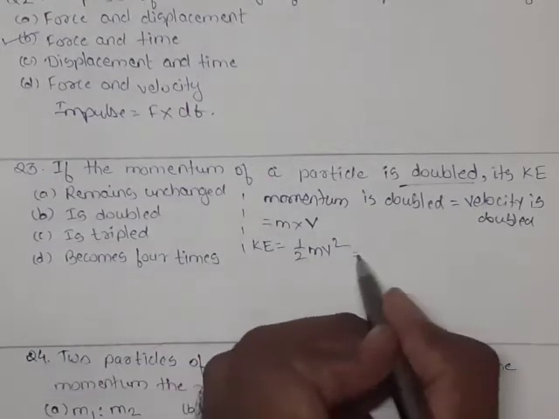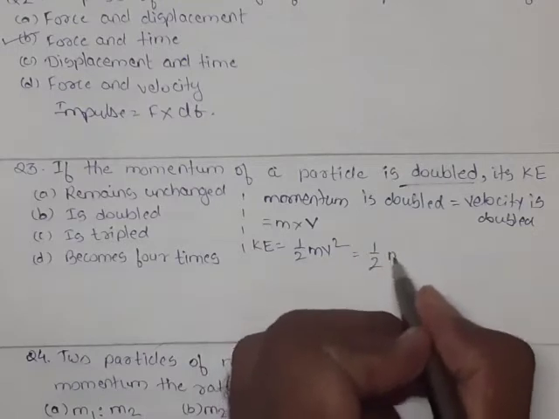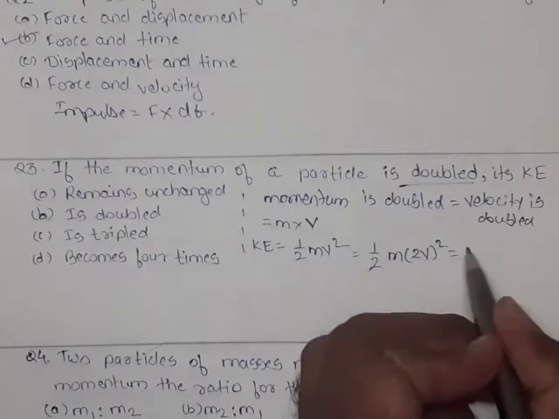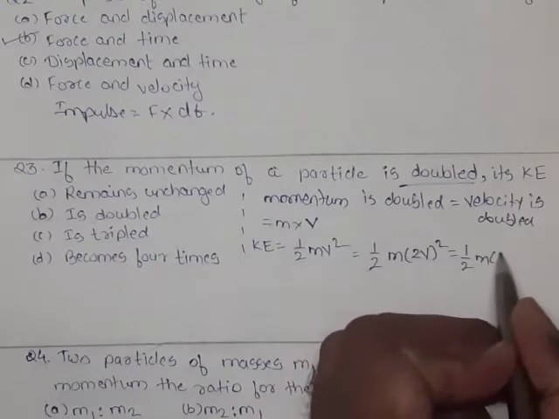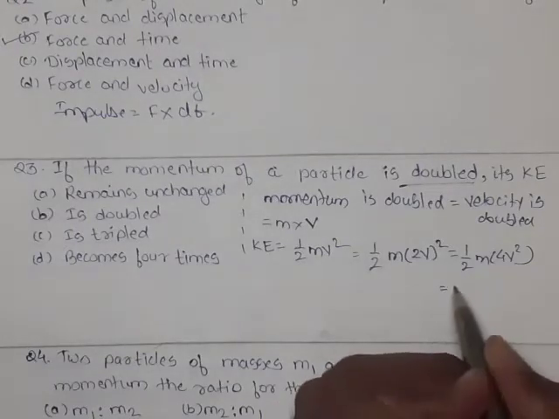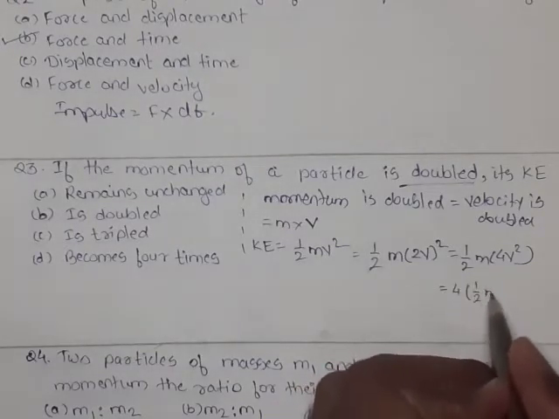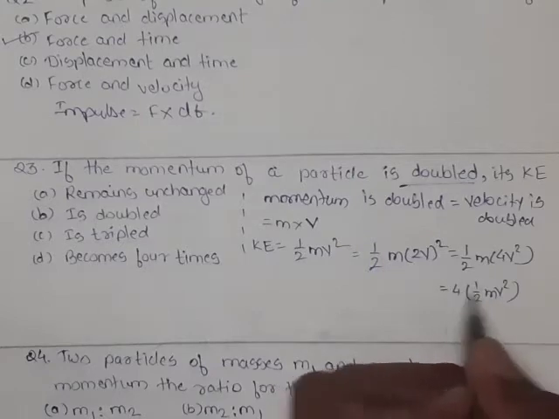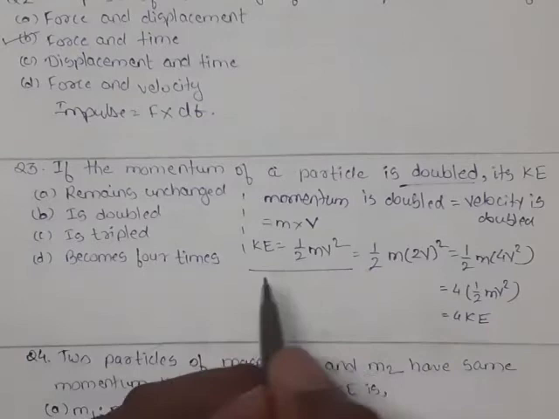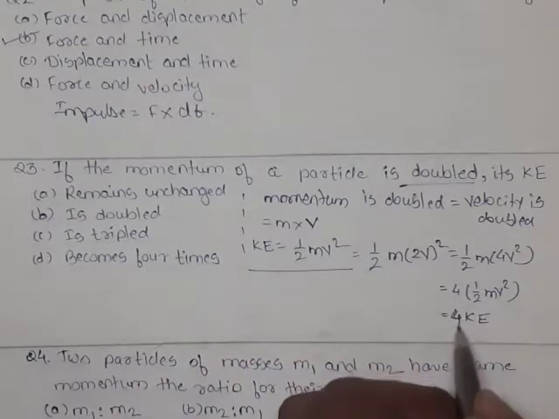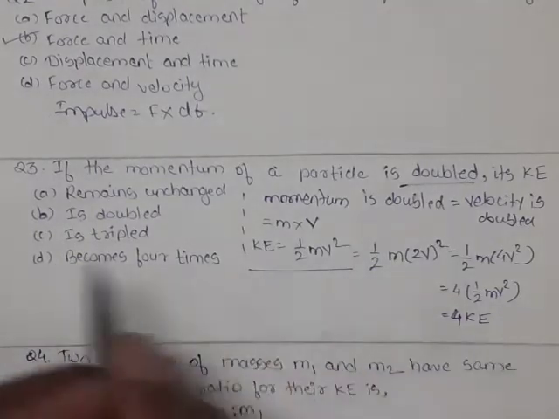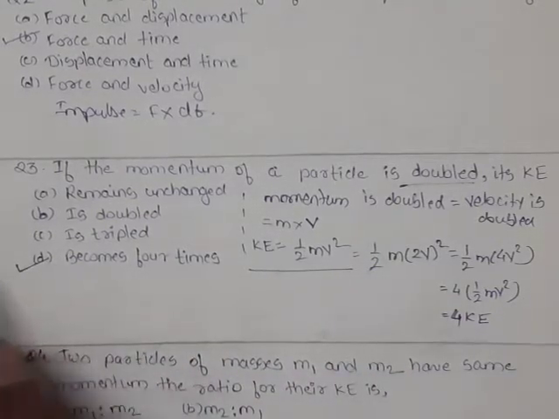So instead of v, we put 1/2 m into (2v) square, which will become 1/2 m into 4v square. Taking 4 outside the bracket, it becomes 4 times (1/2 mv square). 1/2 mv square is nothing but the initial kinetic energy. So whenever we make the momentum double, the kinetic energy becomes 4 times the initial kinetic energy. So option D is correct.